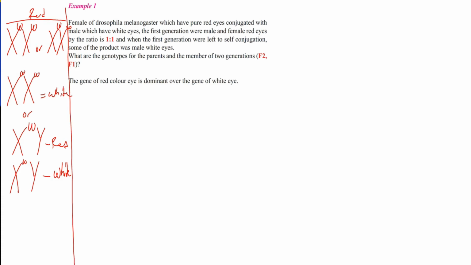So these genotypes we need to memorize. If we read the question: a female Drosophila melanogaster with pure red eyes, meaning X capital W with X capital W, is mated with a male which has white eyes, meaning it is recessive. The parents produce gametes.